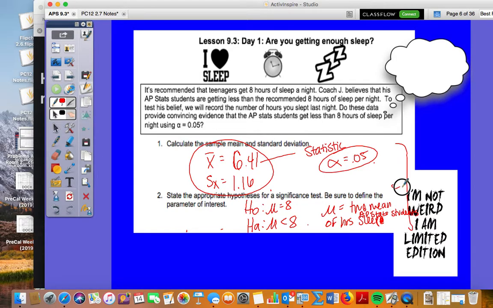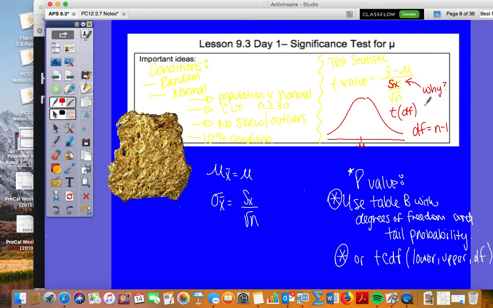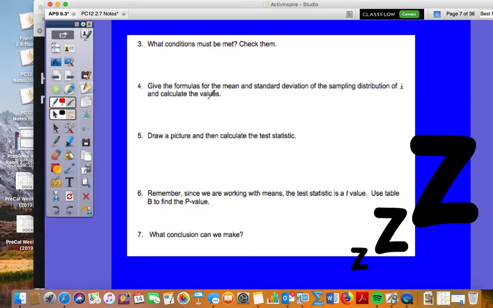This part right here, put this as the state part. That's state. 1 and 2 is state. Good. As a group, with those around you, stay focused on numbers 3 to 7. I want you to go as far as you possibly can. You may get stuck on one, but I'm going to give you about a 5-minute head start to go as far as you can. Remember, the formulas for mean and standard deviation should have already been given to you over here, so just pull from that when you're looking at number 4, okay? Ready? Let's do it.